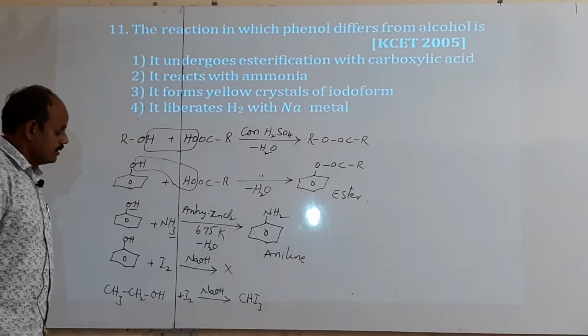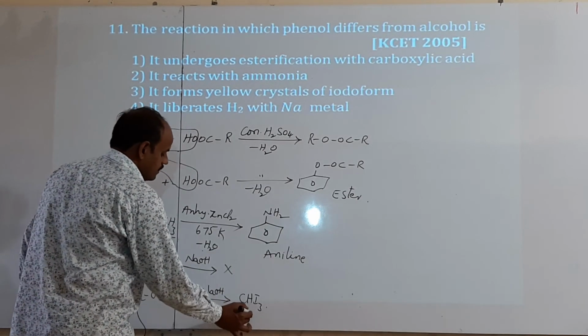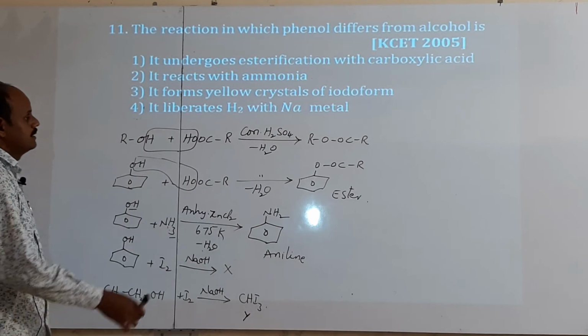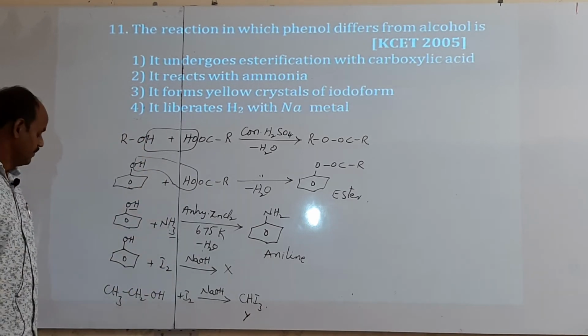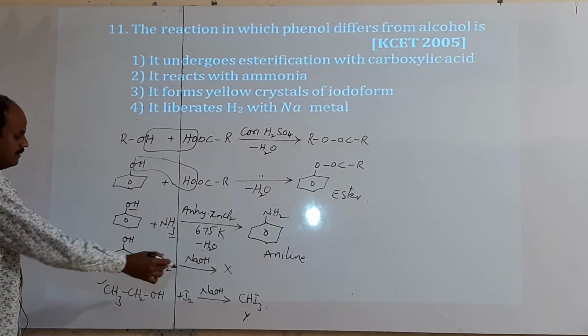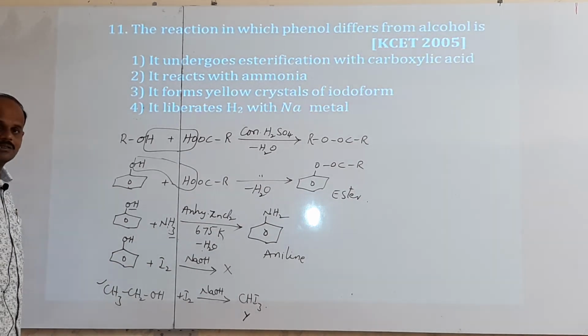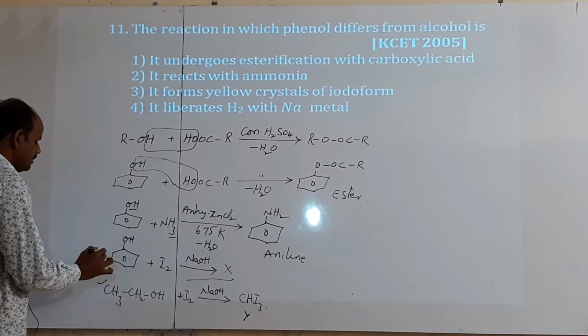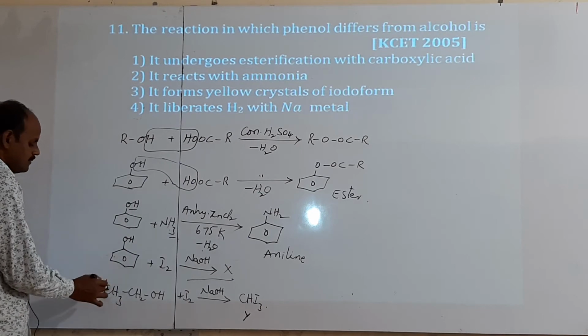The color of iodoform is yellow; these are yellow colored crystals. So alcohols can give yellow crystals of iodoform, but not phenol. Thus, only in this reaction are both different.